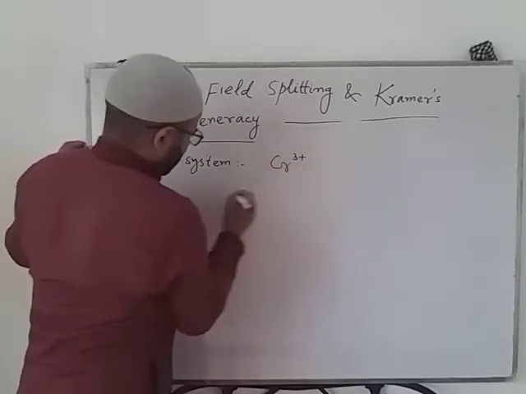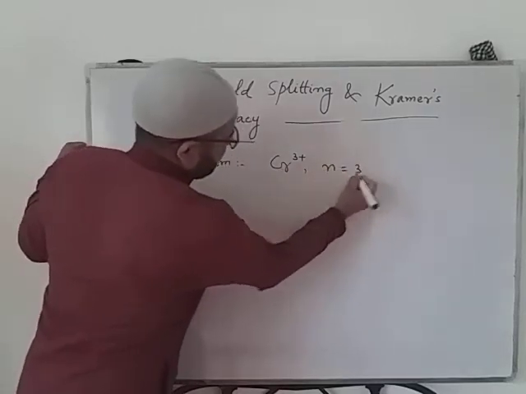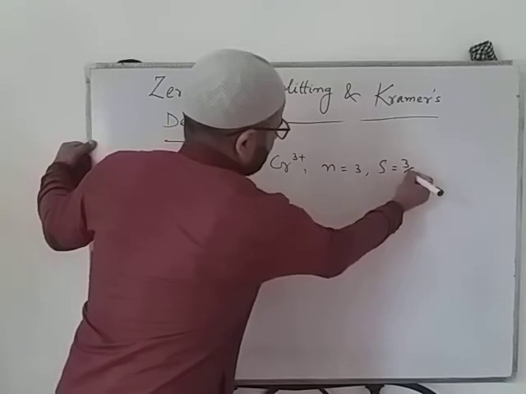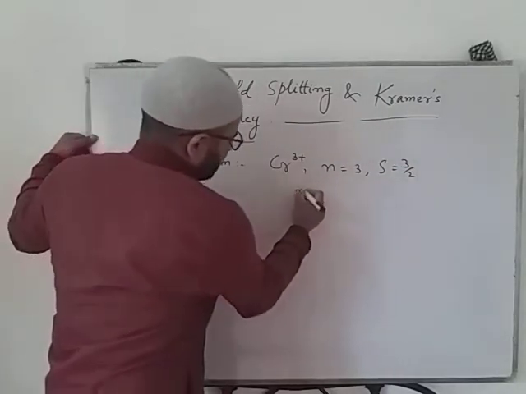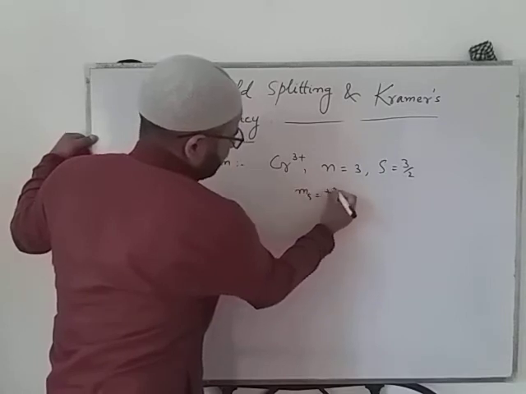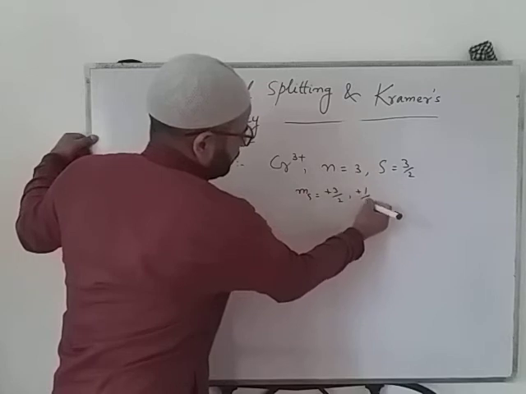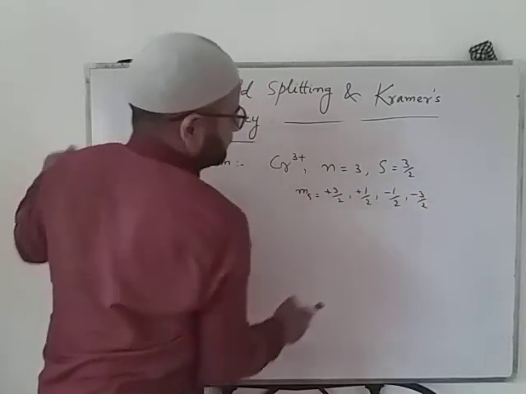It has 3 unpaired electrons, and n is equal to 3. So S will be equal to 3 by 2. So MS will be plus 3 by 2, plus 1 by 2, minus 1 by 2, and minus 3 by 2.